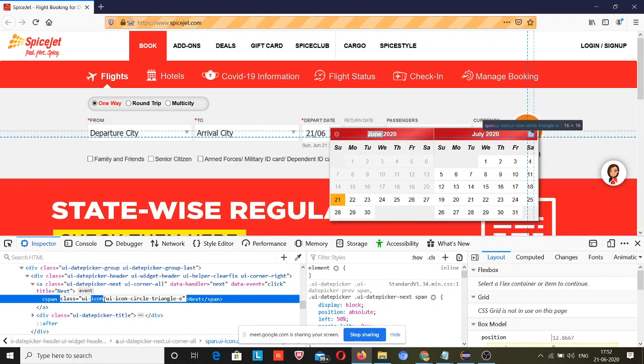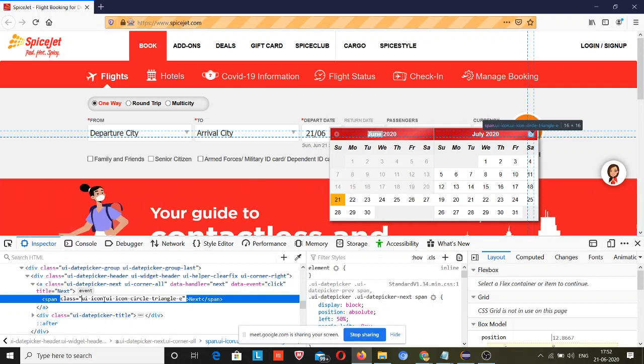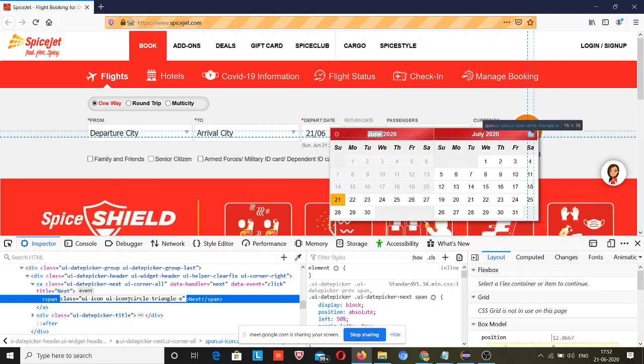And when you see these are different classes, I suggest you use CSS selector instead of XPath and class name. Avoid these two locators, XPath and class name, and use the CSS selector locator, because CSS selector skips these spaces and you can move forward.